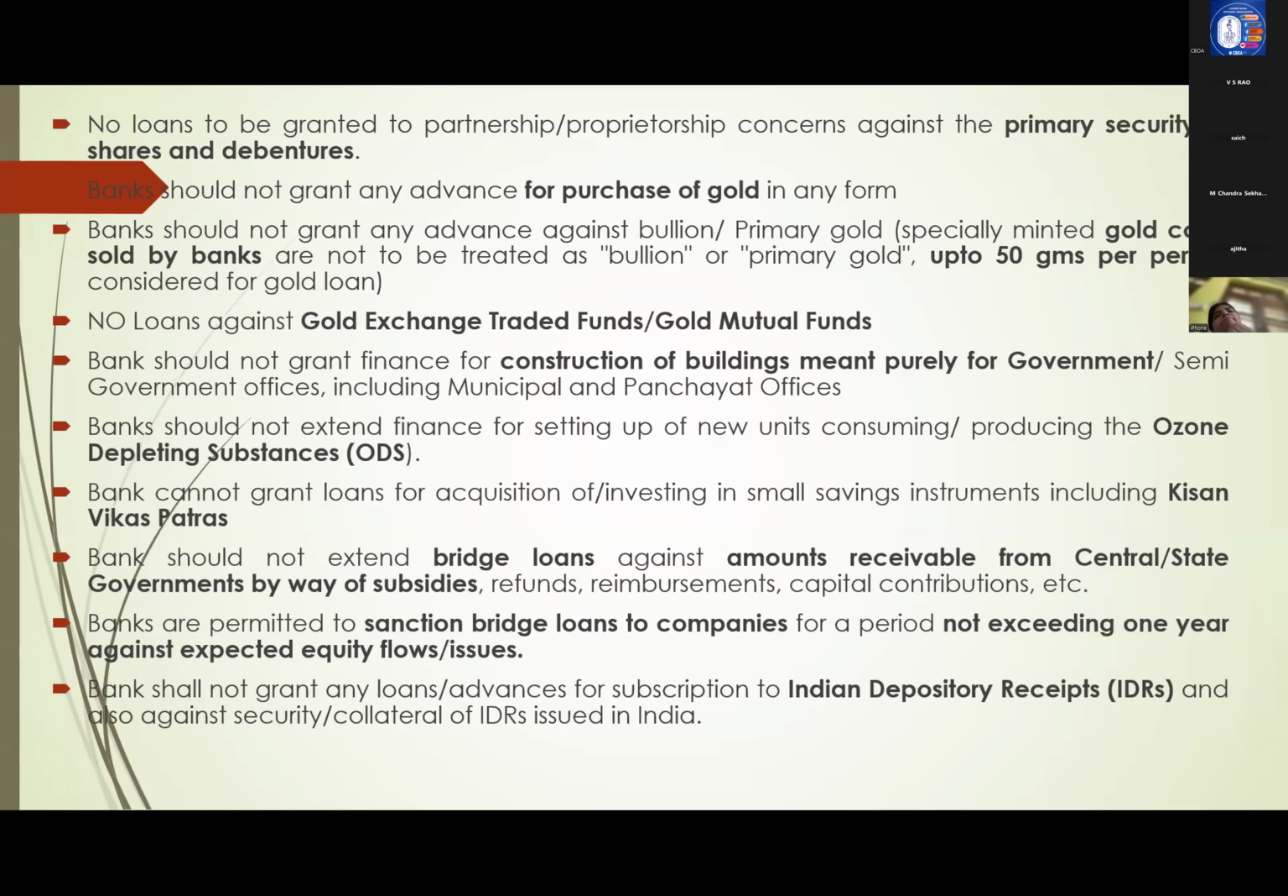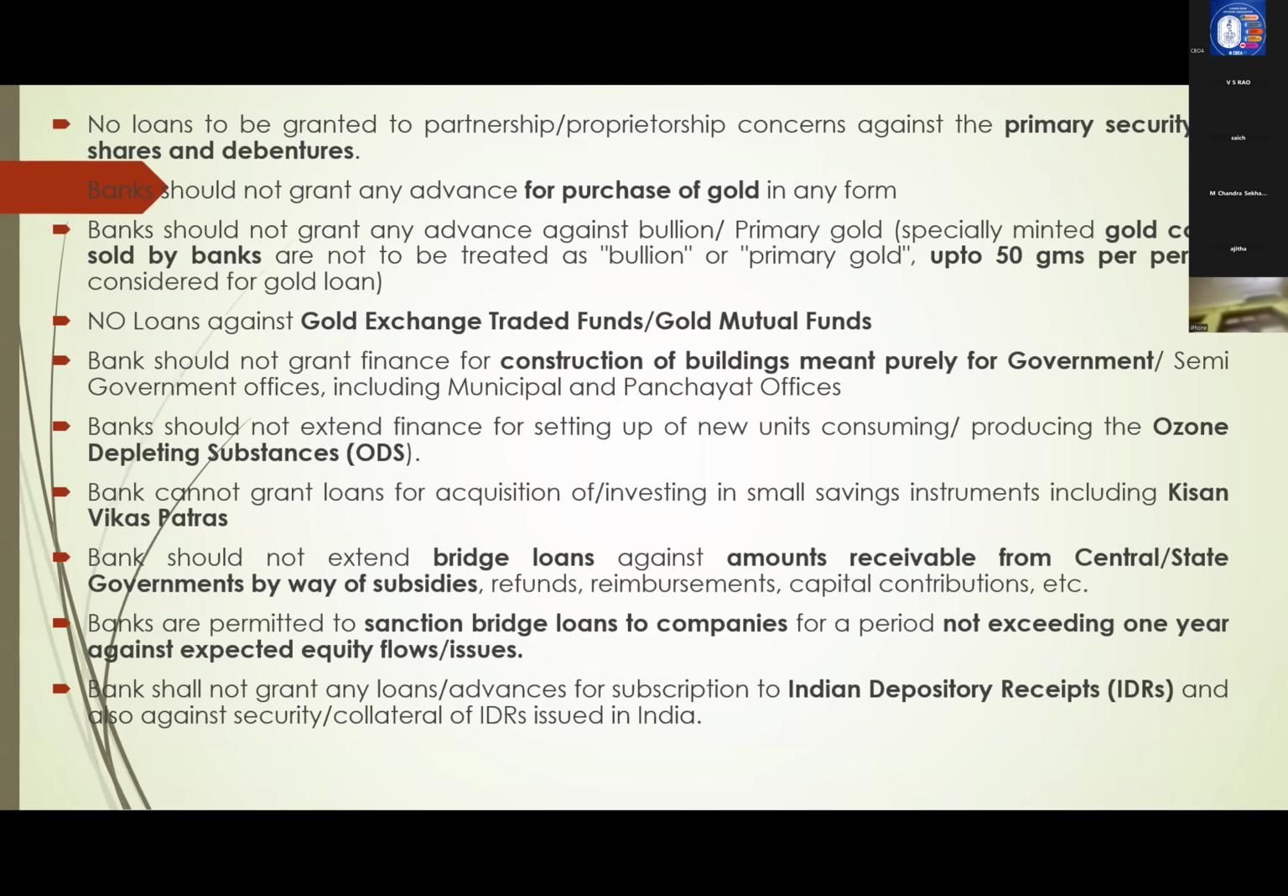Next, banks are not supposed to grant any advance for purchase of gold. Similarly, at the time of sanctioning gold loans, we should not finance against bullion, biscuits, etc. We should not accept them. Coins also, a maximum of 50 grams sold by banks, we can accept as security. Remaining all should be gold ornaments only. Next, no loans against gold exchange traded funds, ETFs, or gold mutual funds. Next, for government also, for construction of own buildings, we should not sanction loans. Next, environmental protection, ozone depleting substances, no loans, KVP.